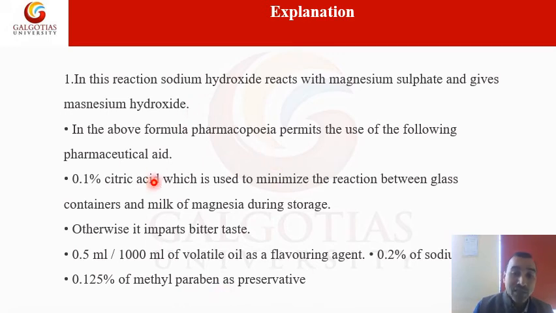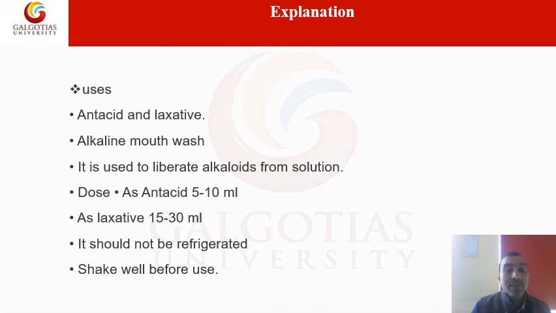So this is the composition of the saline purgative, which can be used in the treatment of constipation, or in the removal of waste material, the fecal material present in our gut. That is the basic use of magnesium hydroxide.